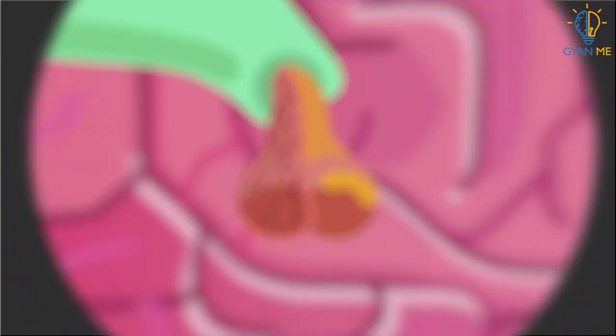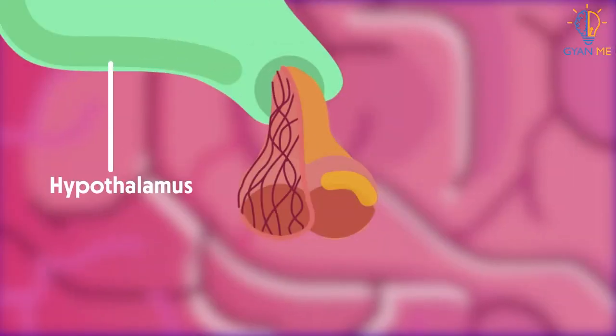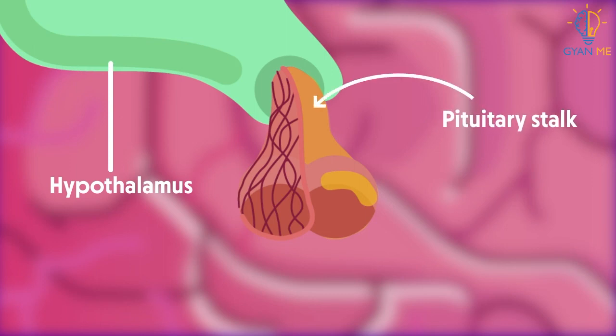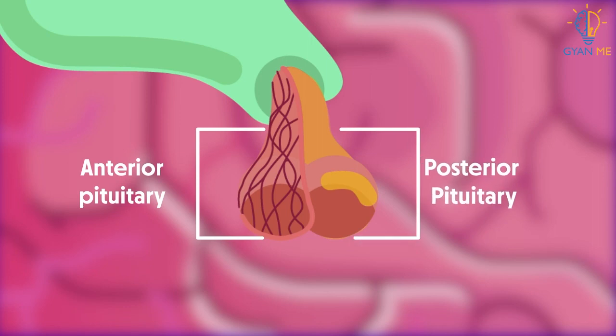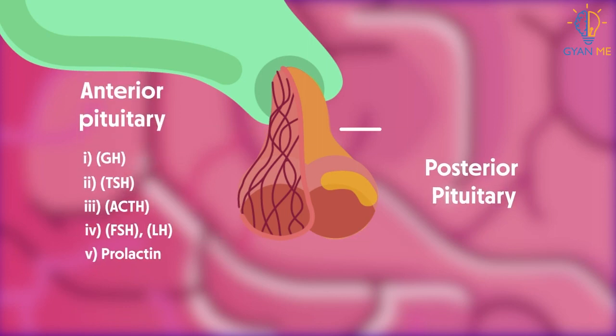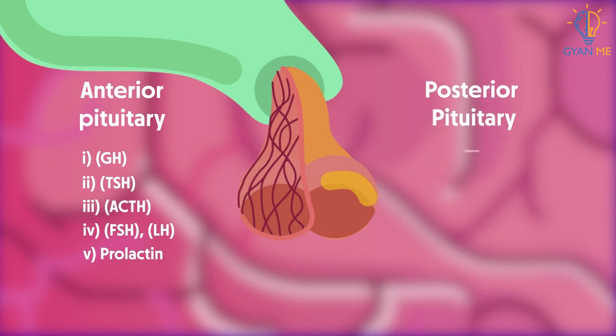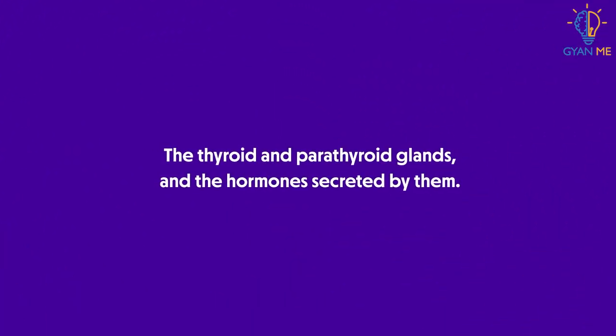So students, we have learned that pituitary is the master gland. It consists of two parts, namely anterior pituitary and posterior pituitary. Anterior pituitary releases 5 major hormones, while posterior pituitary releases only 2 hormones. In the next video, we will look at the thyroid and parathyroid glands and the hormones secreted by them.